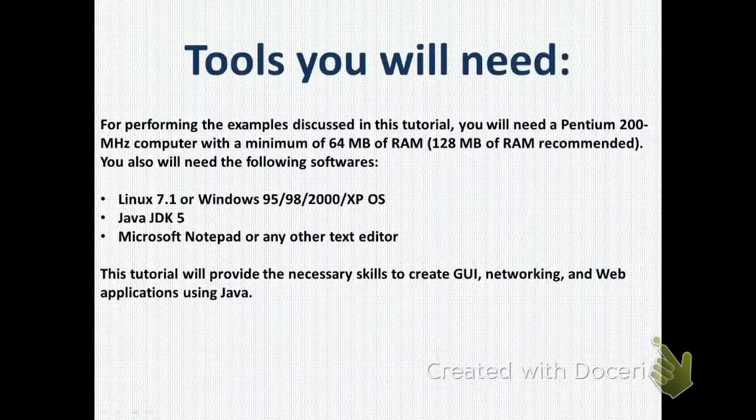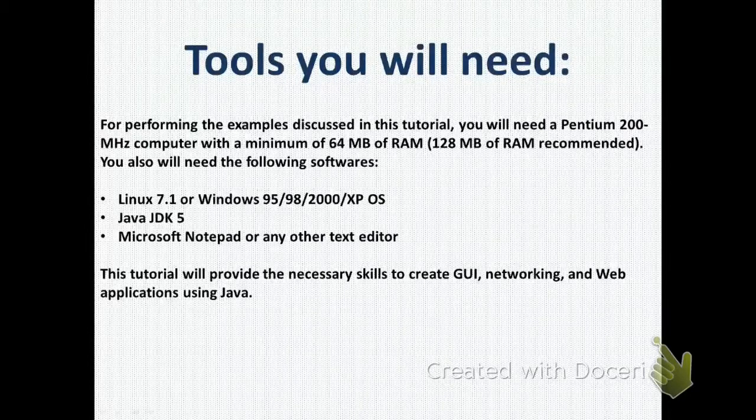Now to run Java on your machine, you will need some tools like an operating system. To implement Java on your machine, you need a special program called the Java JDK, and you need a machine running the Windows operating system or Linux.